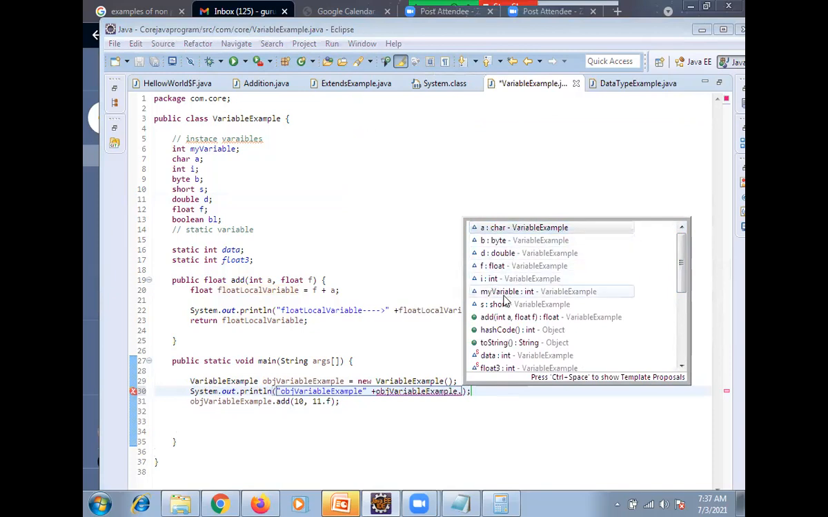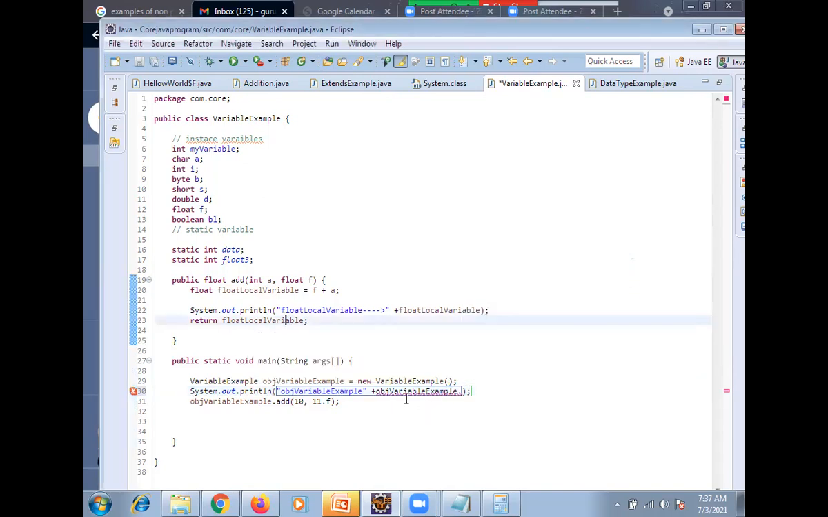My variable is int. S is short. But the add method is there, because that was the method we defined as public. Inside the method, we are using a float local variable, which is available only inside the method. You cannot access it at the instance also. That's what I want to say.